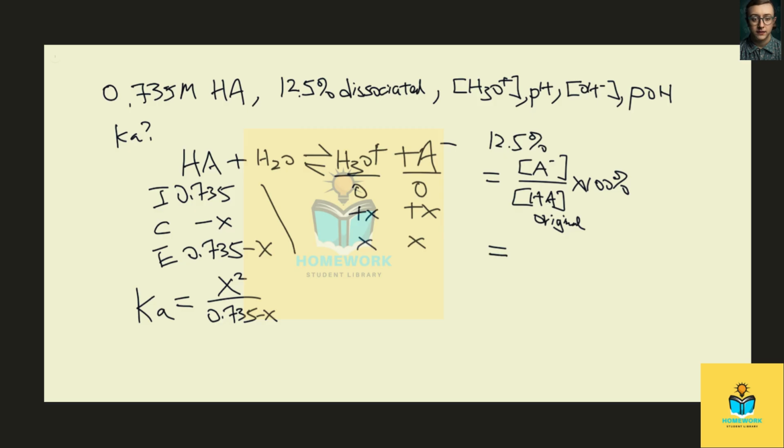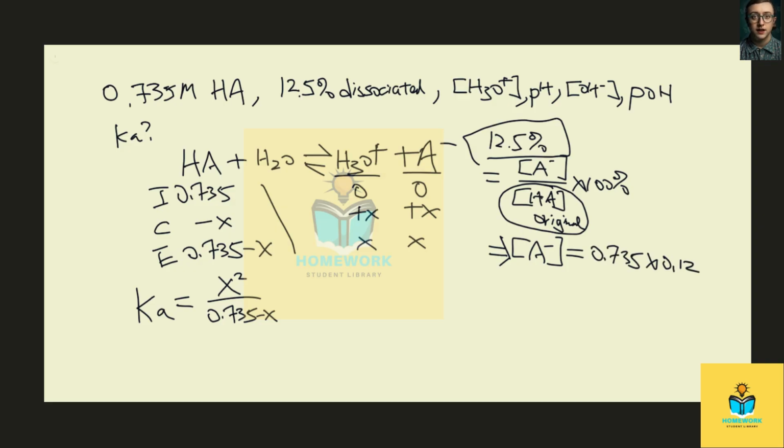Therefore, the concentration of our conjugate base should equal our original concentration times the percentage. Only 12.5% of the original concentration dissociates, and all those acids will give our conjugate base. So we take our initial concentration multiplied by 0.125, which corresponds to the percentage 12.5.